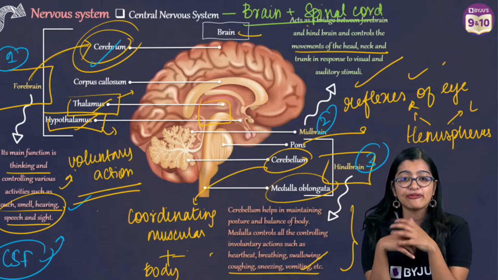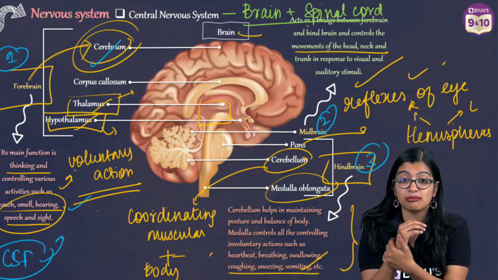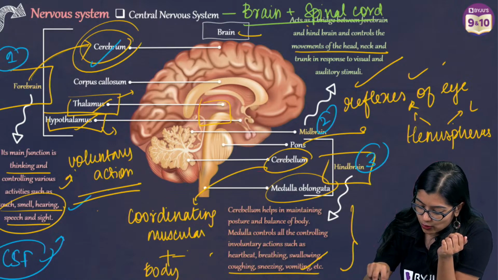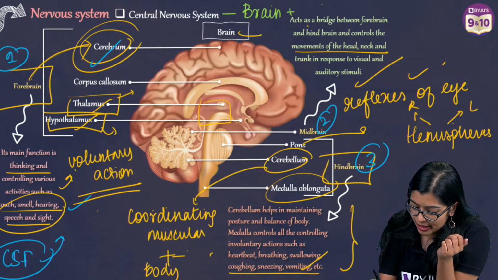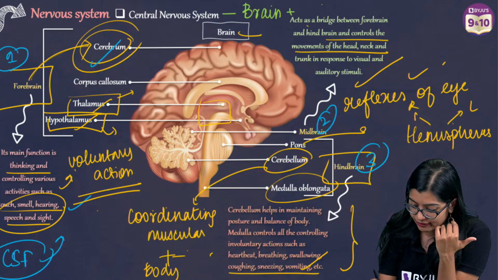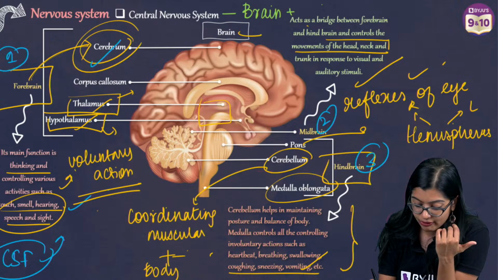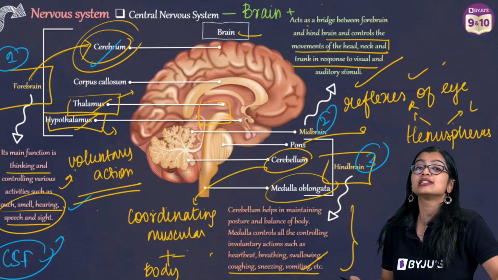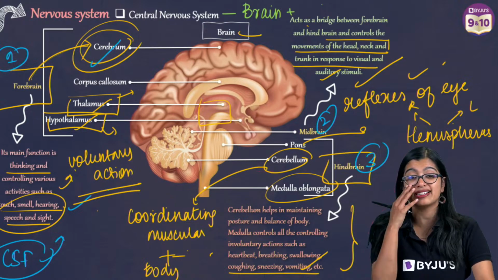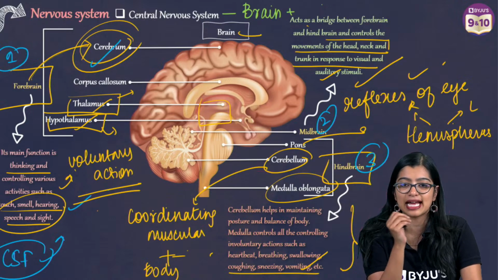Ma'am, are reflex actions by the brain done in medulla? No. See, like I told you here, in the midbrain we see that some of the reflexes control movement of head, neck and trunk in response to visual and auditory stimuli. So different parts are there.